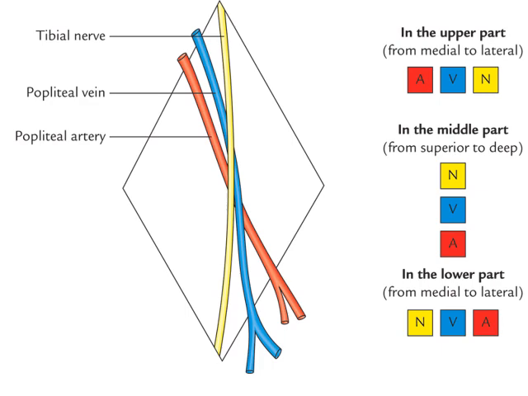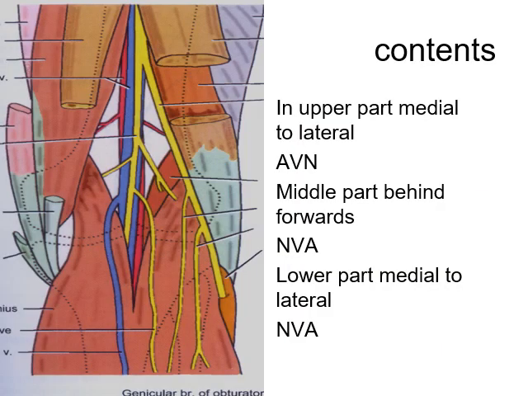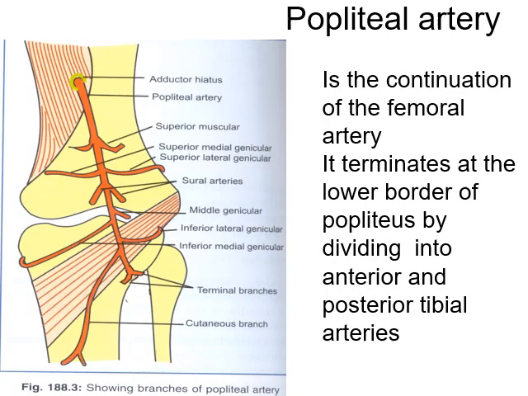So these are the relations of the major contents of the popliteal fossa, tibial nerve, popliteal vein and popliteal artery, in the upper, middle and lower parts. These are the contents of the popliteal fossa.